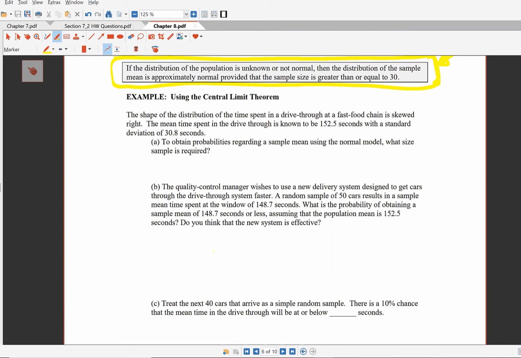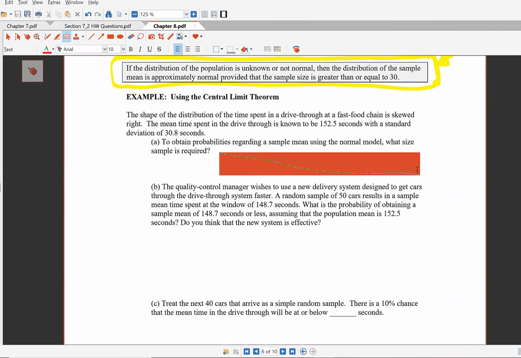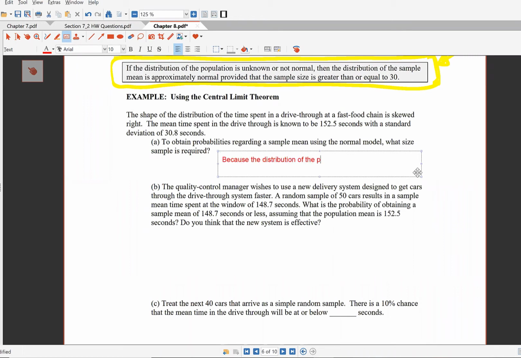Right. So to obtain probabilities regarding the sample mean using the new normal model, what sample size is required? This is just alluding to that box in gray, because the distribution of the parent population is skewed right.